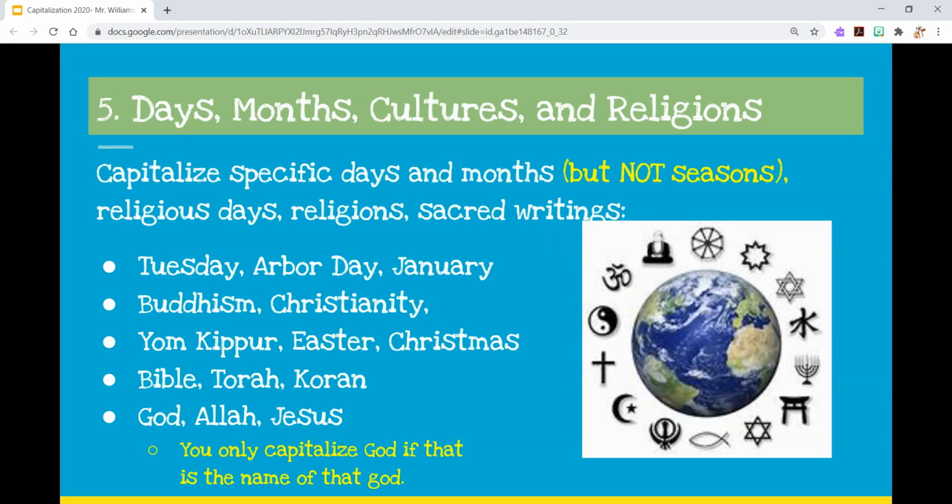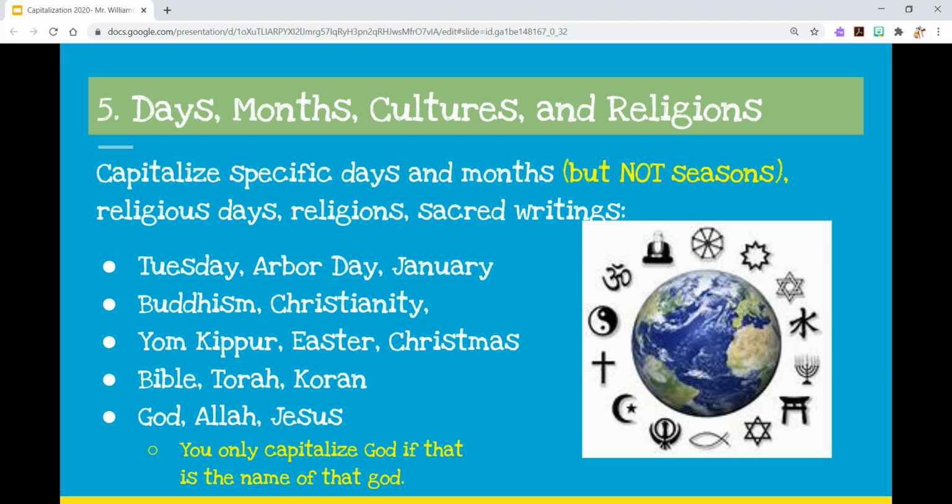Number 5, we're covering a lot of things here, but just note that days, months, anything cultural with religions, anything like that, that's going to be capitalized. You're going to capitalize Tuesday, January, those are specific days and months. Arbor Day is a specific holiday. For Buddhism and Christianity, names of religions are capitalized. The sacred writings for them, the Bible, the Torah, the Quran, those are capitalized. And similarly, we kind of covered religious days and holidays, same rule, Yom Kippur, Easter, Christmas, and then also note